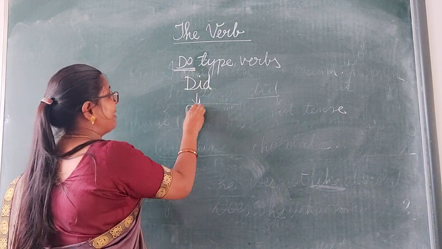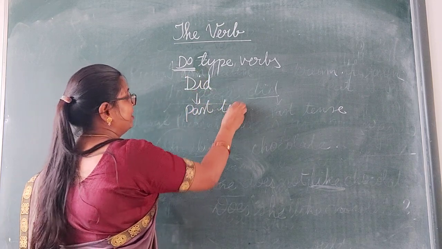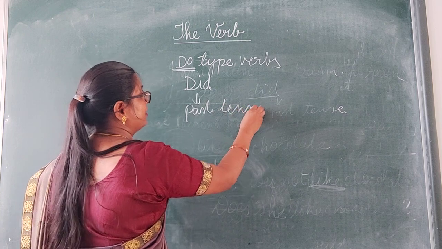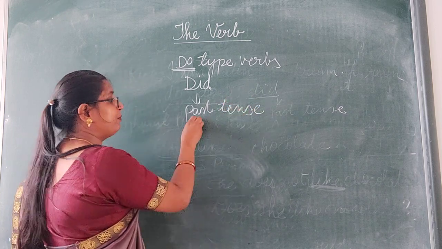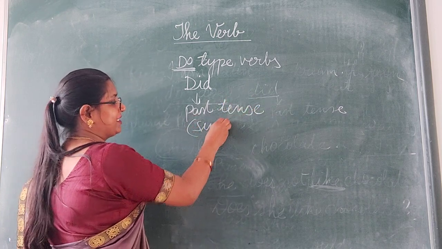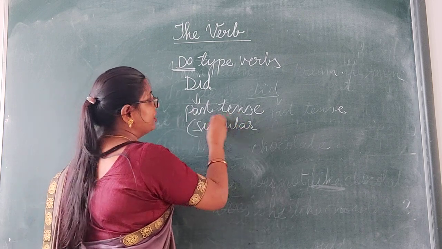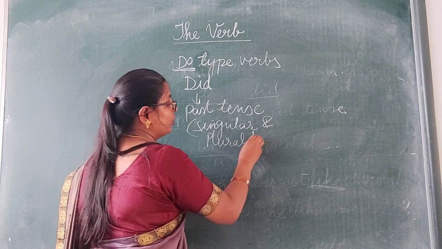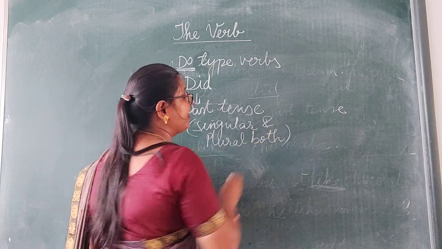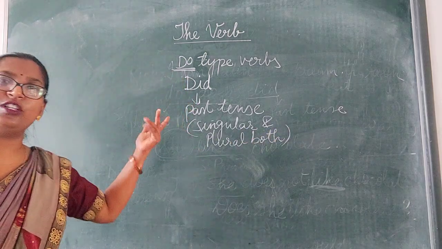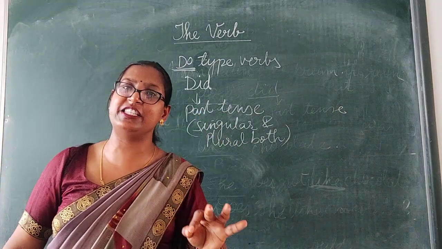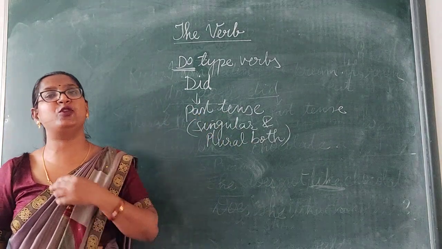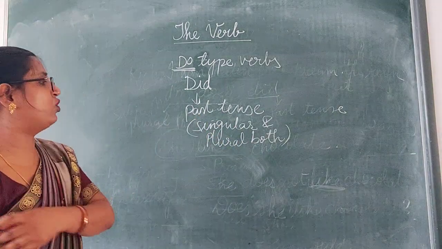Did we use in past tense with both the subjects, singular and plural both. Clear? We use did with both the subject. Whether your subject is in singular form or plural form, you will use the verb did only.